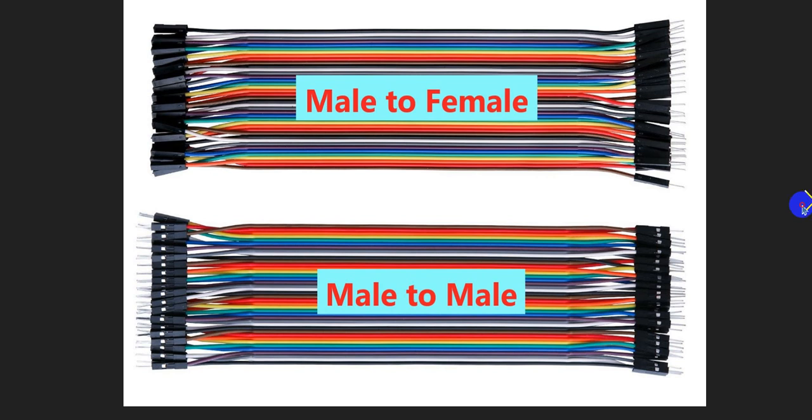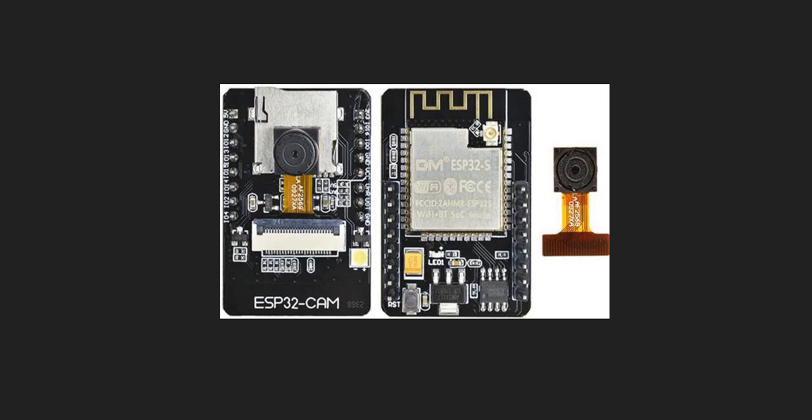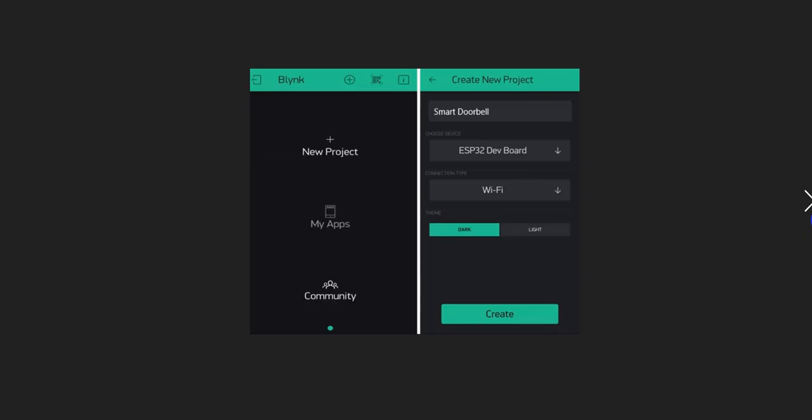And this is the ESP32 cam, which was the main microprocessor for developing this project. And this is the Blynk app interface which I have used for sending notification and capturing image with the button.